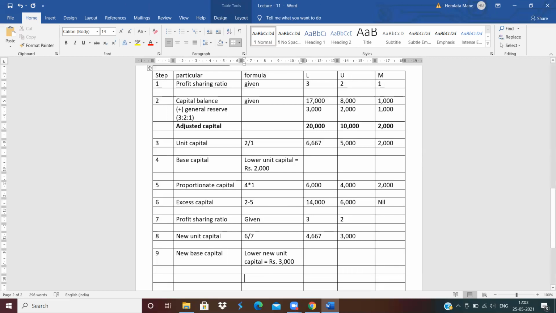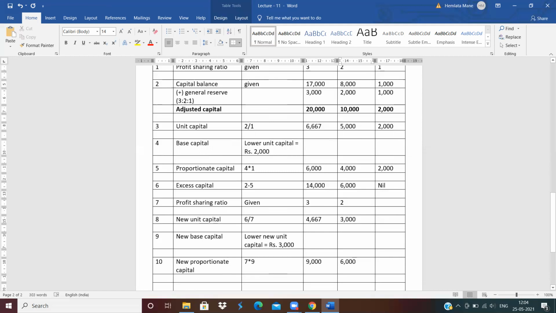Now next step is new proportionate capital. How to calculate the new proportionate capital? New proportionate capital is equal to 7 multiply 9. 7 multiply 9 means 3,000 multiply 3, means 9,000. Then 3,000 multiply 2, 6,000.